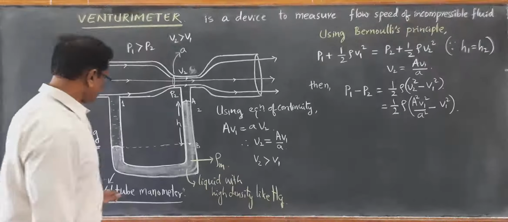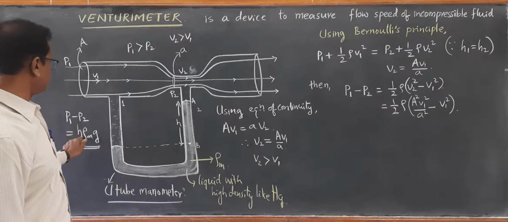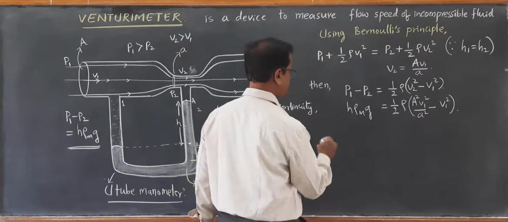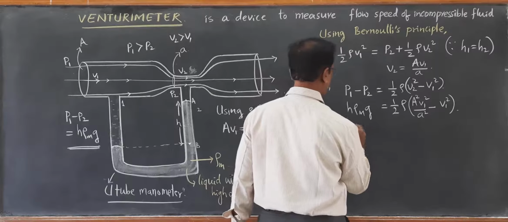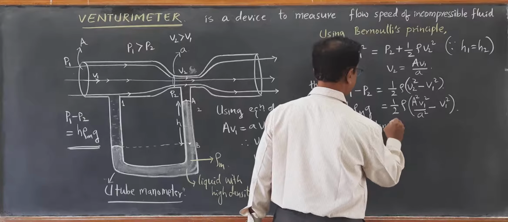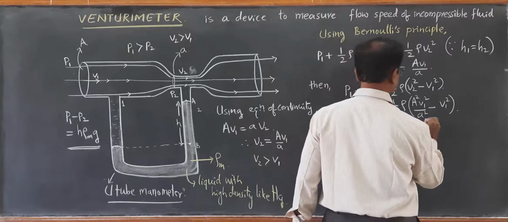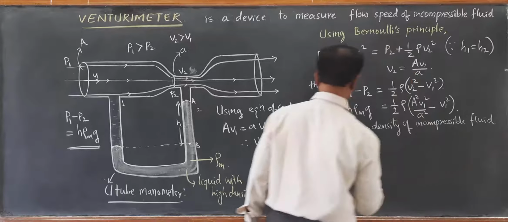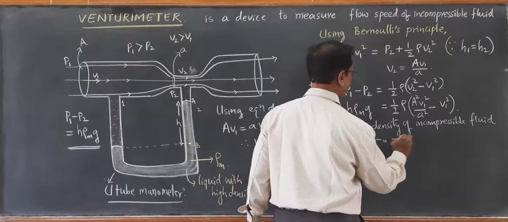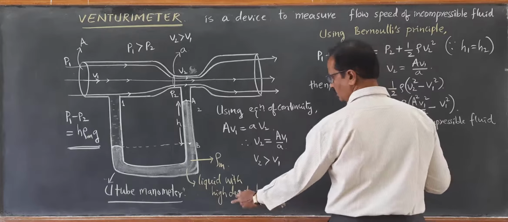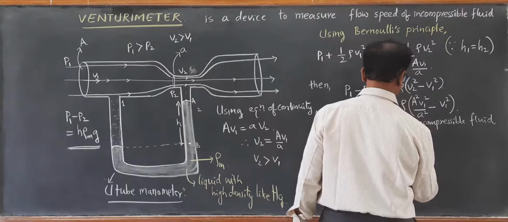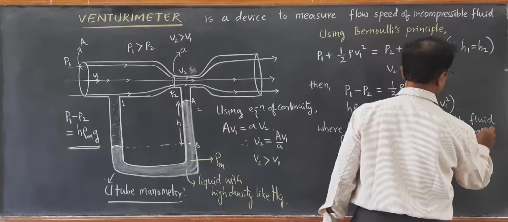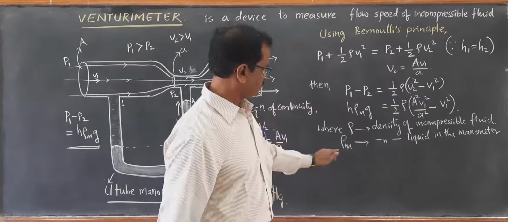But using the U-tube manometer, we got P1 minus P2 as H rho m g, where rho is the density of the incompressible fluid and rho m is the density of the high density liquid, the liquid in the manometer. You can say it is the density of mercury. Rho m is the density of mercury.